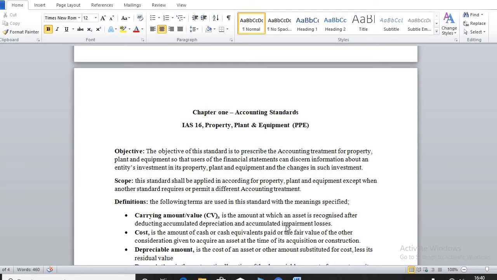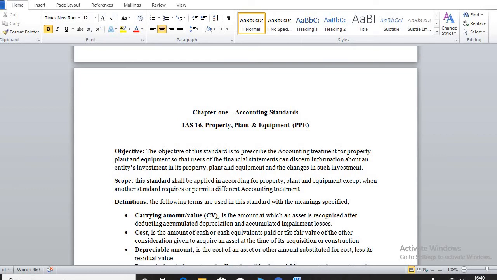The objective for this standard is to prescribe the accounting treatment for PPE so that the users of financial statements can discern information about the entity's investment in property, plant and equipment, and changes in such investment. In our introduction to financial accounting, we got to know that there are users of accounting information, and we provide information to these users so that they can make business decisions concerning the company or the business.